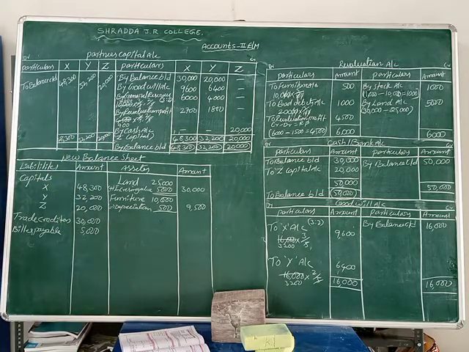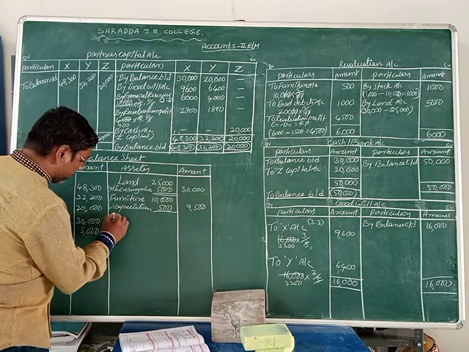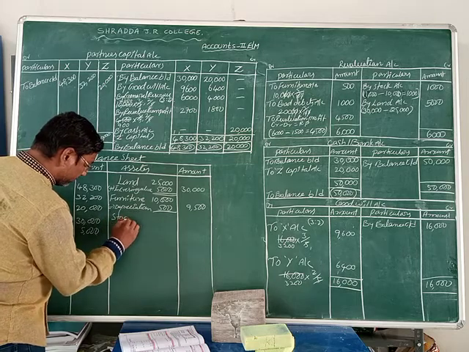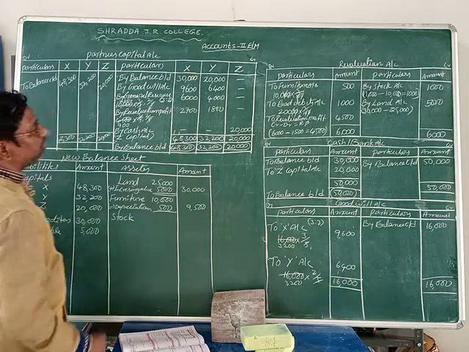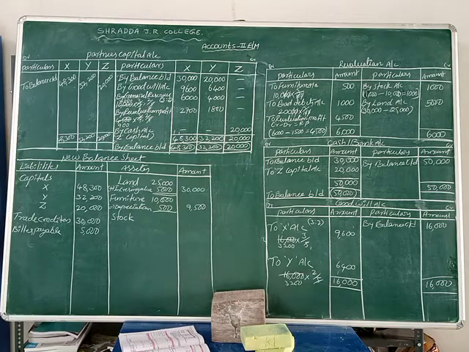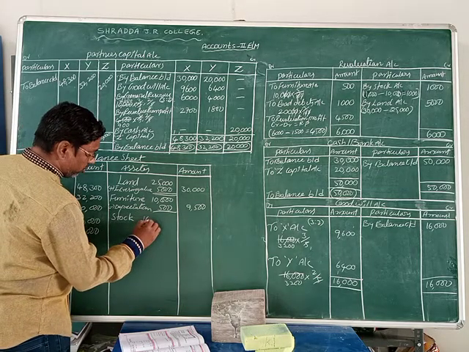Okay, now next one is stock. What is the stock value? Stock value is 11,000. The value given here is 10,000, and that value increased by 1,000 rupees.